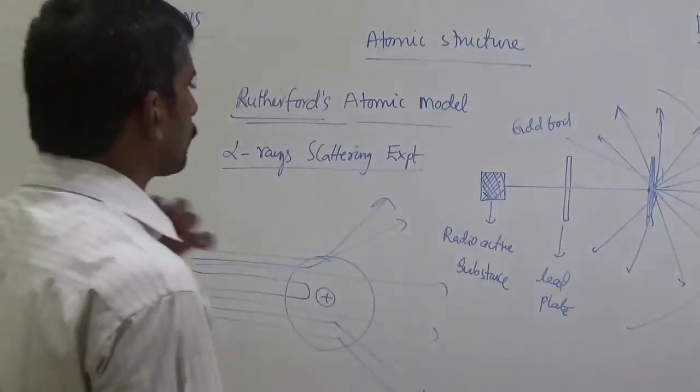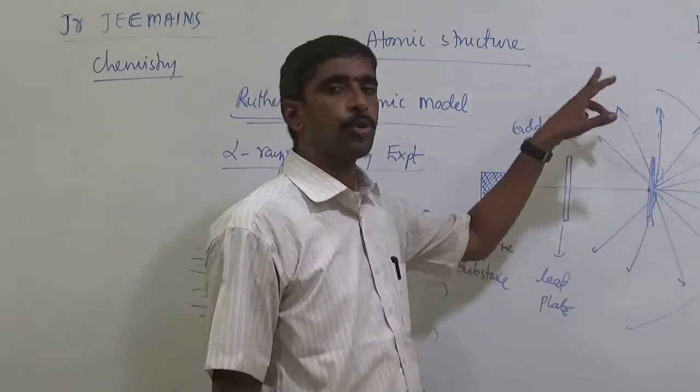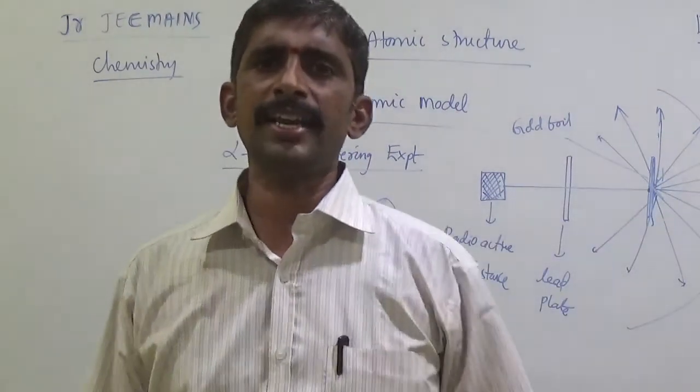When alpha rays are produced from the radioactive substance through the lead plate with gold foil, it produces different types of rays. So this is the experiment.